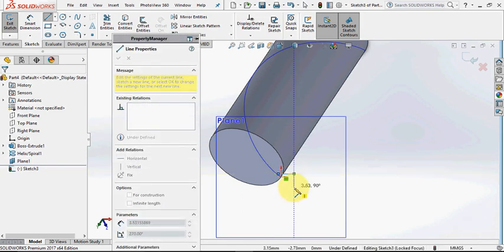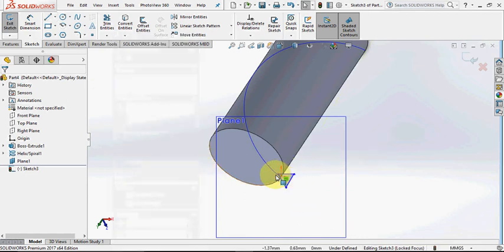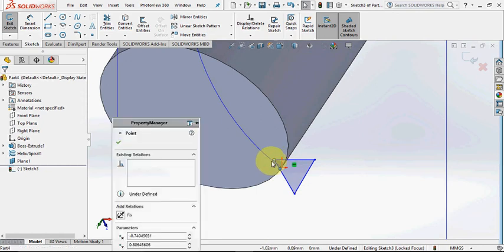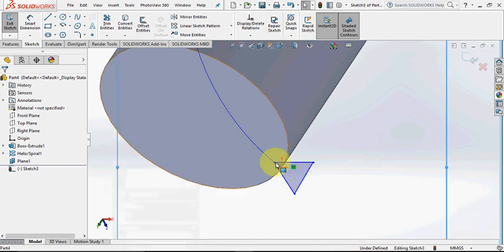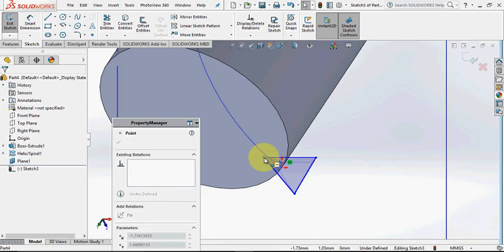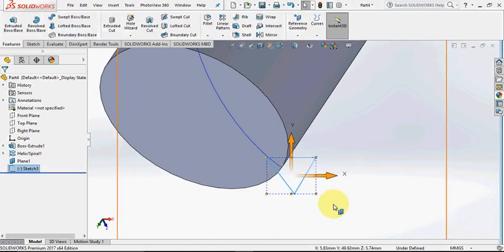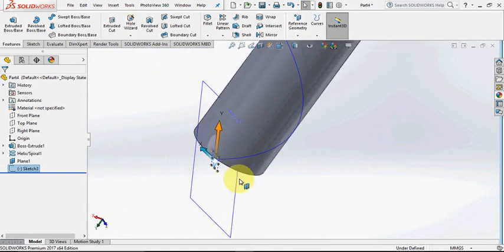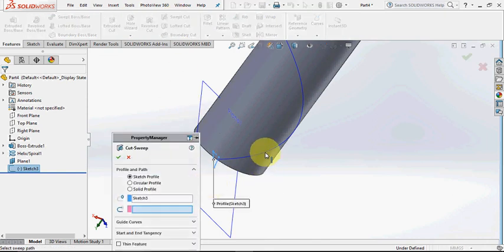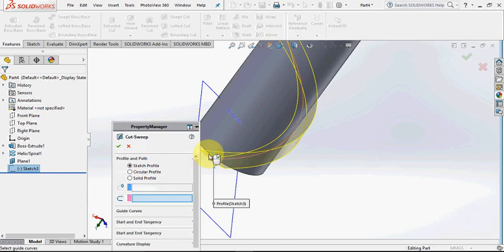Okay. Now match the point. Say exit sketch. Now go to sweep cut and select this curve. Say OK.